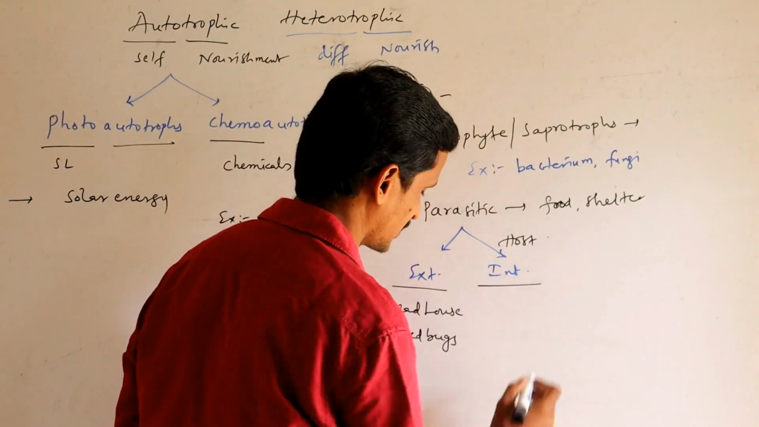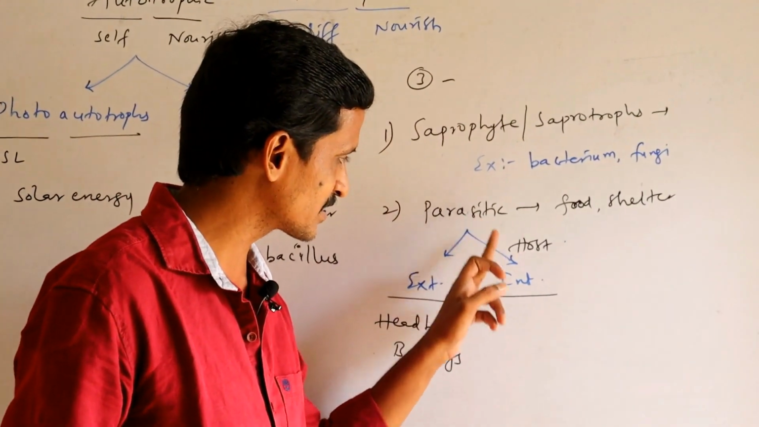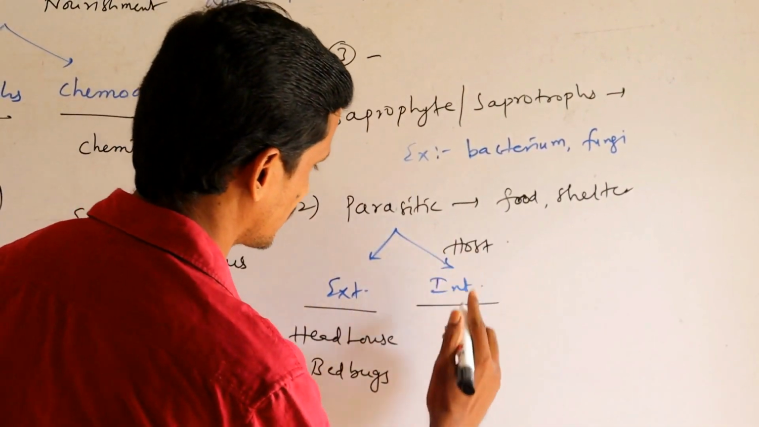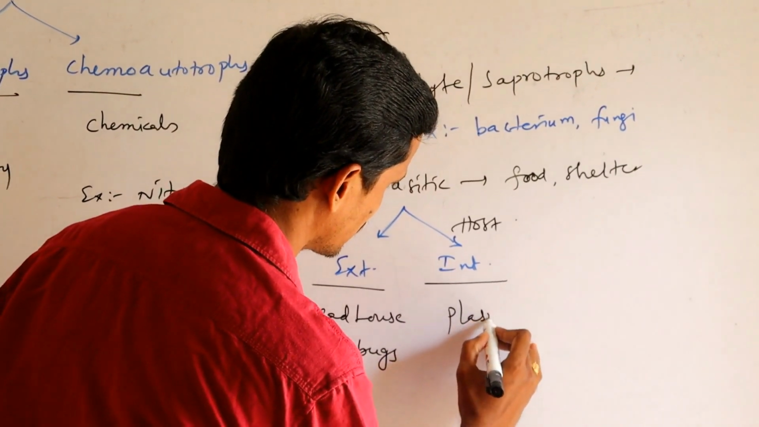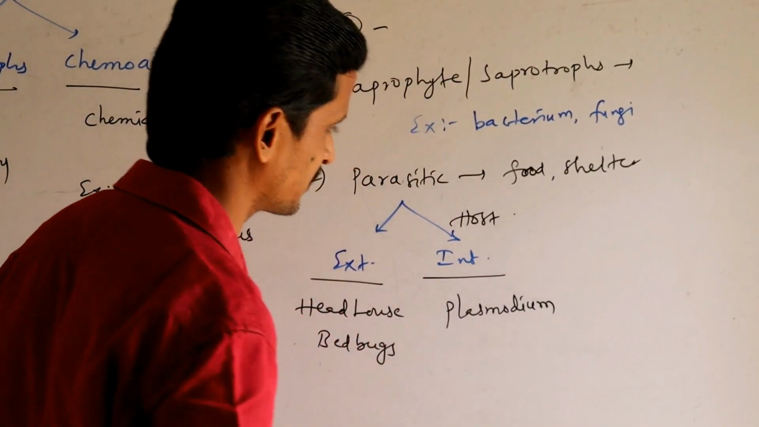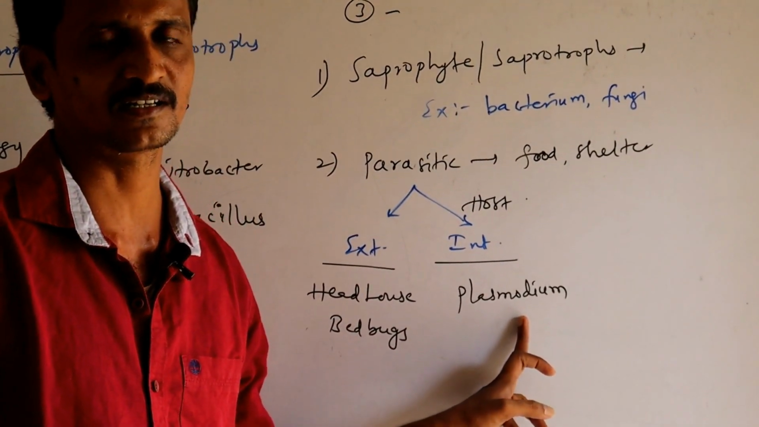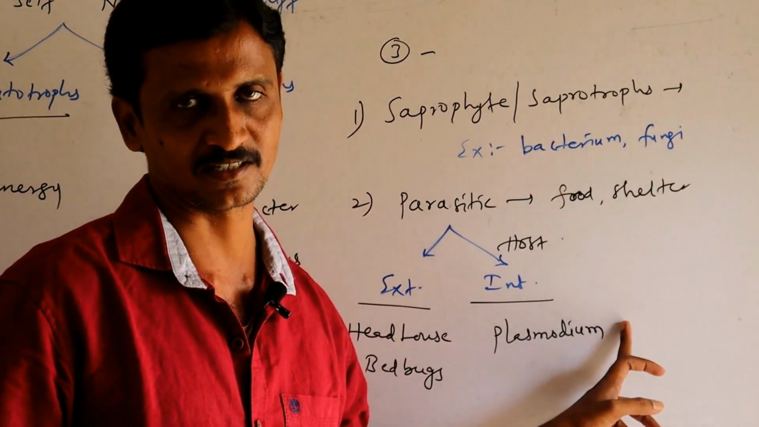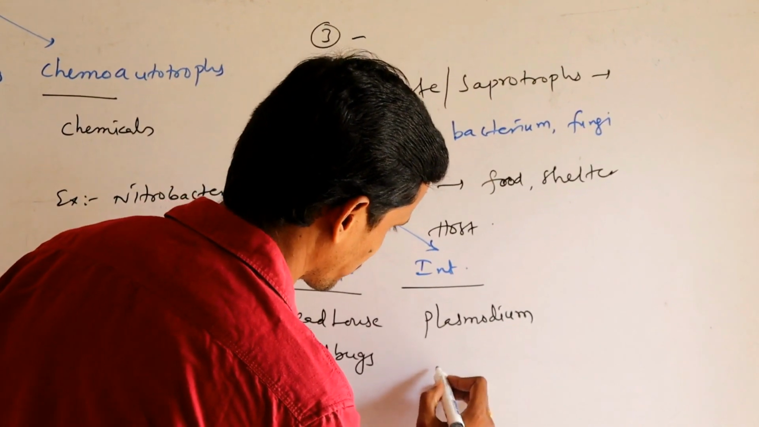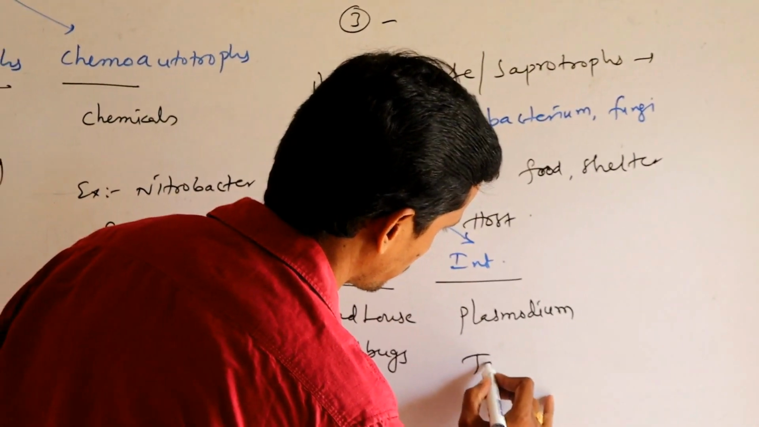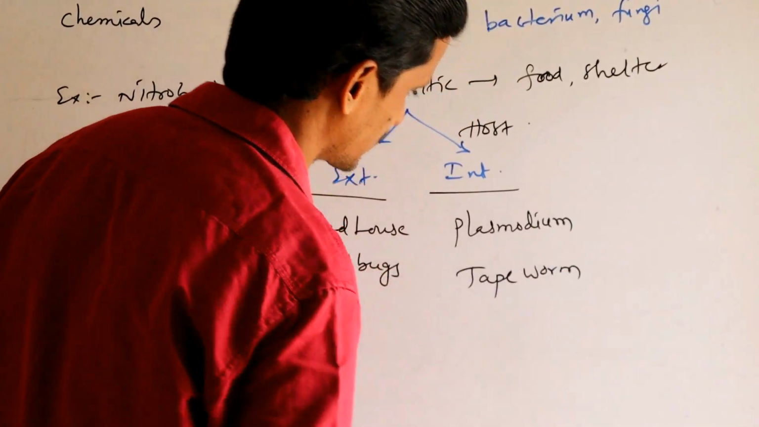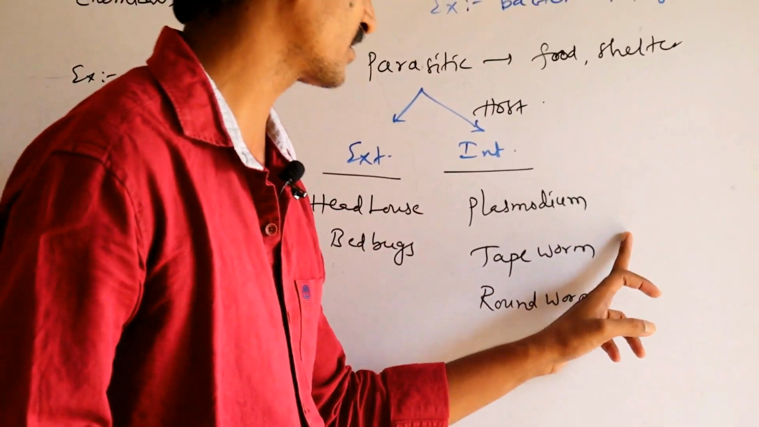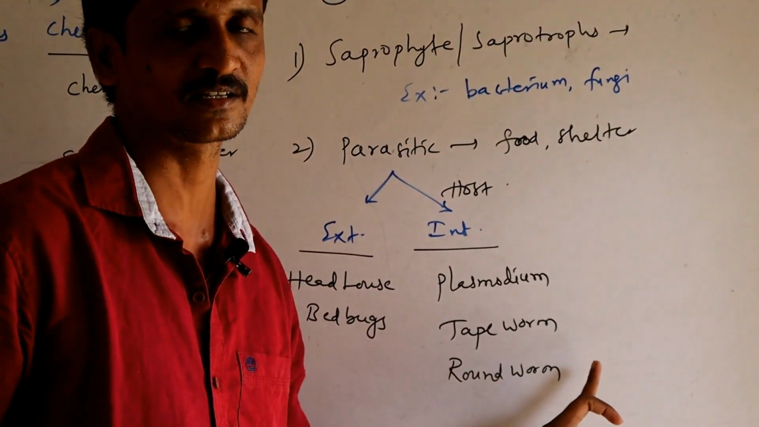Next, internal parasite. If the parasite lives inside the host body, it comes under internal parasite. A well-known example is Plasmodium. Plasmodium falciparum is a parasite which causes malaria in human beings. It lives in the human liver cells as well as RBCs. Not only Plasmodium, take the case of tapeworm, which lives inside the small intestine. Roundworm also lives inside the small intestine. Tapeworm causes teniasis. Roundworm, Ascaris lumbricoides, causes ascariasis.